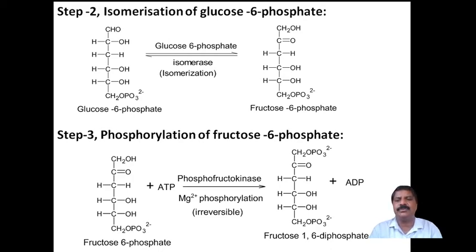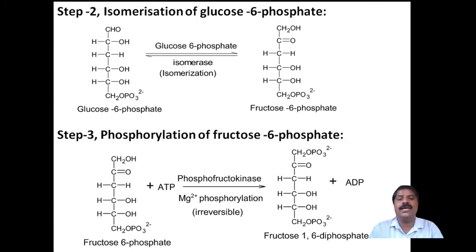Next, the third step is the phosphorylation of fructose 6-phosphate. Another phosphorylation takes place, similar to the first step. Fructose 6-phosphate undergoes the next phosphorylation process. Fructose 6-phosphate undergoes phosphorylation by using ATP and phosphofructokinase. It is called phosphofructokinase,